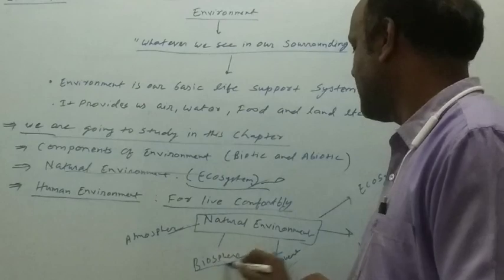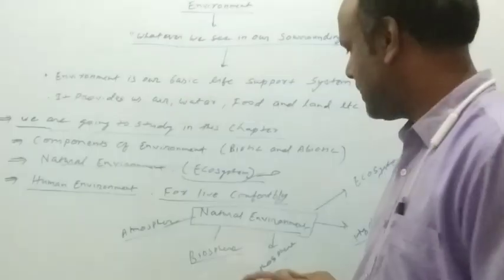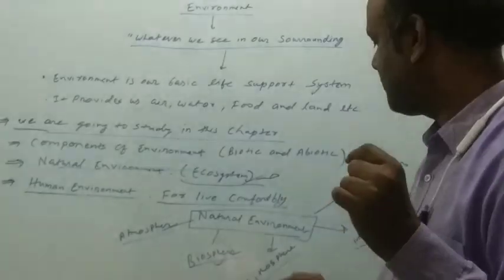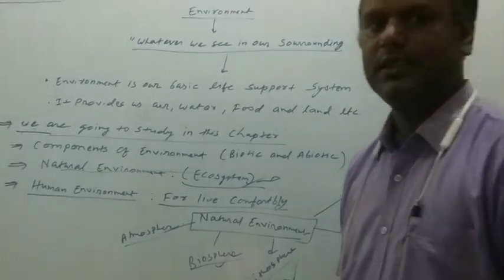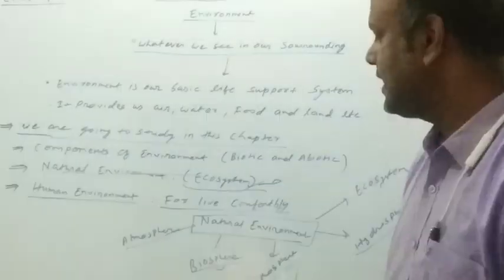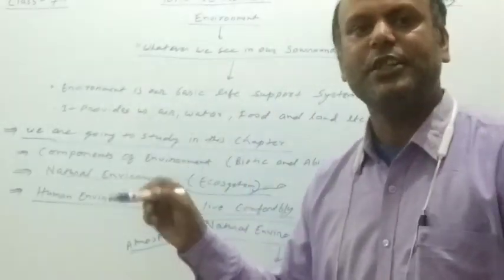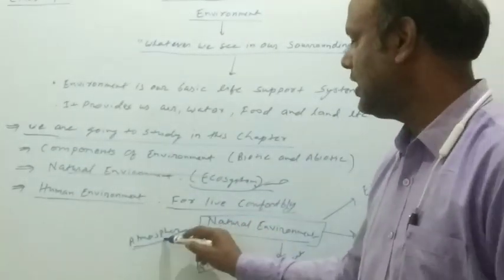They are majorly these four: atmosphere, biosphere, lithosphere, hydrosphere. These are the spheres of earth. Let's start with the atmosphere. It is a blanket of air which is found around the earth's surface. It is called atmosphere. Once again, it is the sphere of air.